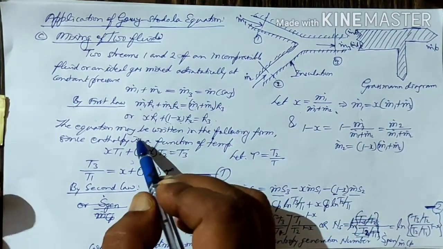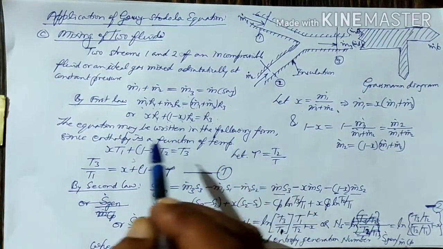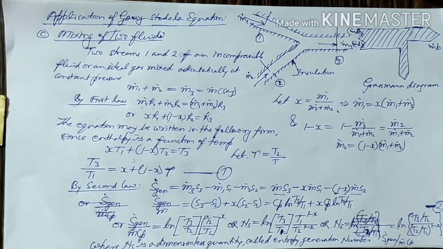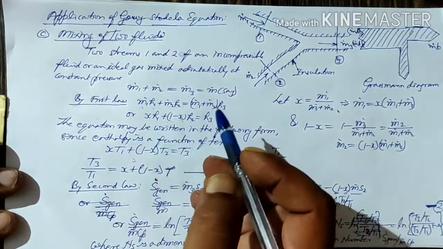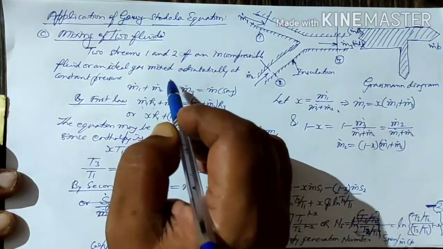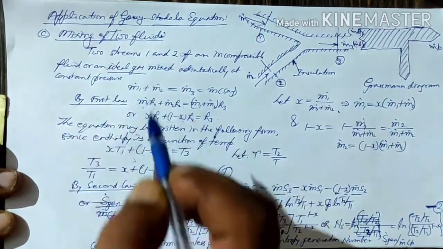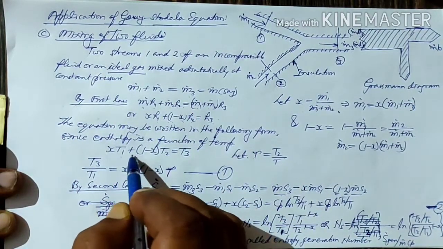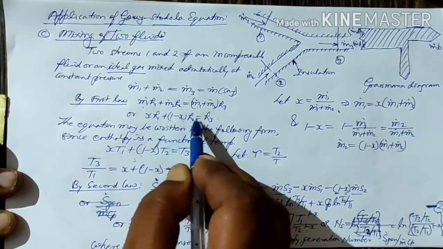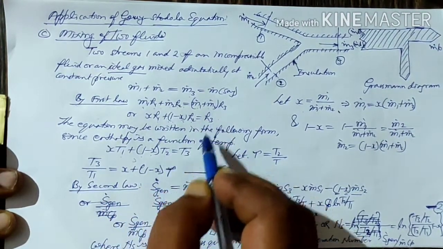So the equation may be rewritten in the following form. Since h is a function of temperature only for the ideal gas, as we are considering, x into T1 plus 1 minus x into T2 equals T3.